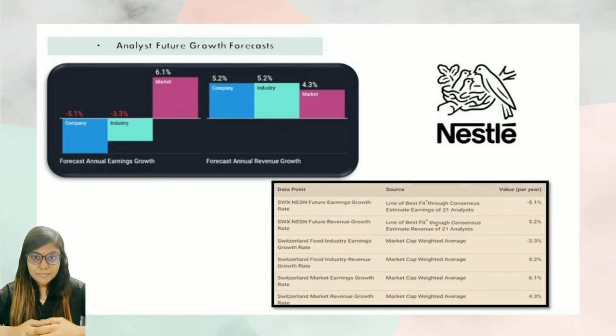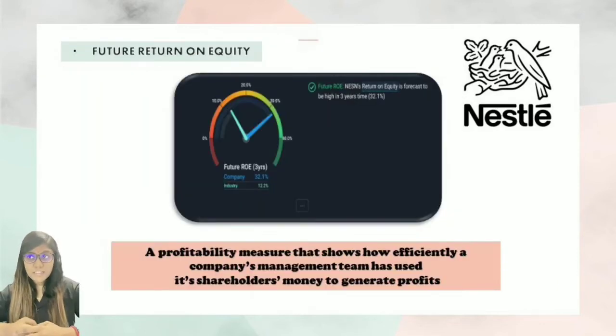Thirdly, Nestle Malaysia Berhad's future return on equity. Return on equity is a profitability measure that shows how efficiently a company's management team has used its shareholders' money to generate profit. As shown in the table and graph above, future ROE for Nestle Malaysia is forecast to be high in 3 years' time, at 32.1% from 2022 till 2024, while the industry will be 12.2%. It will give a good impression towards our company and also gain a lot of revenues and earnings for the rest of the 3 years.